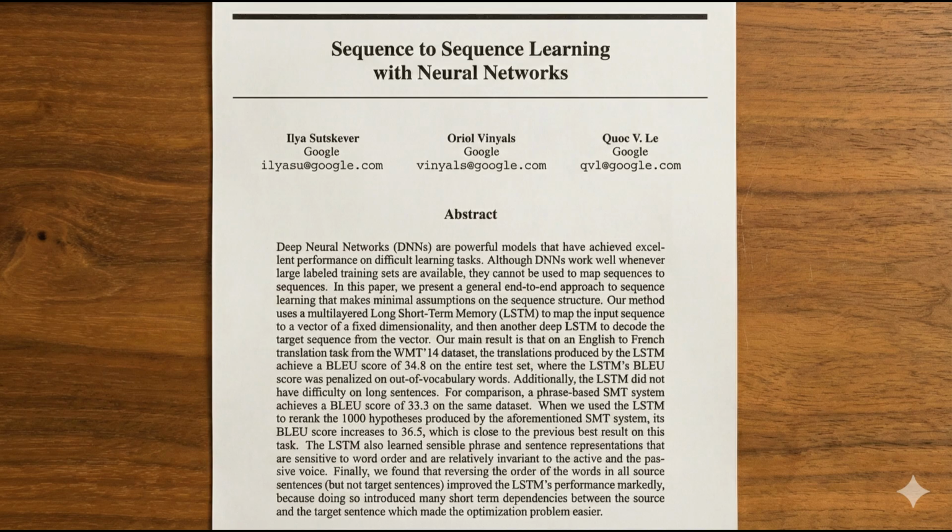But more importantly, this paper showed that neural networks could handle variable length inputs and outputs. Translation, summarization, question answering. This architecture made it all possible. Before transformers came along and took over, this was how we did sequence modeling.